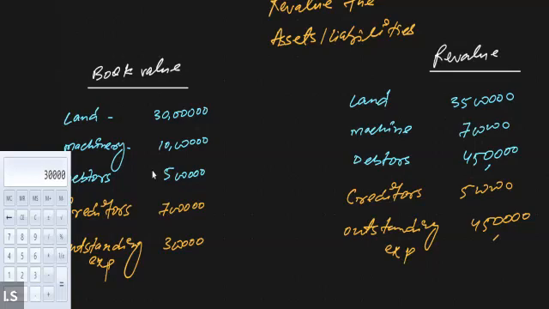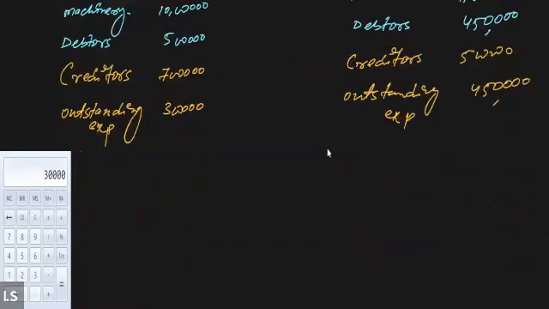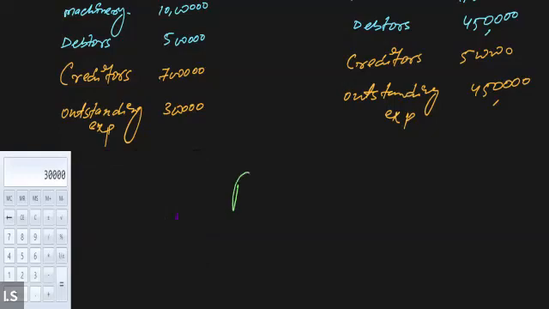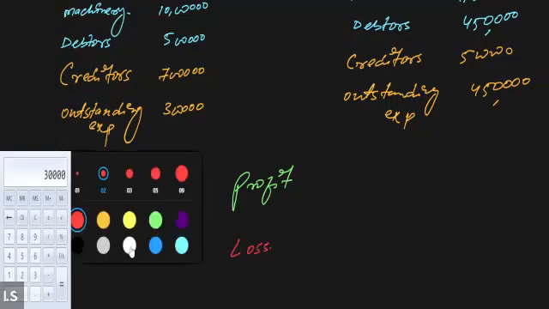So now the question arises, why are we required to revalue the assets and liabilities? Because reconstitution is taking place, therefore we need to revalue the assets. Now whenever we revalue the assets or liabilities, there may be a profit on account of such revaluation, or there may be a loss on account of such revaluation. So what do you mean by profit or loss?